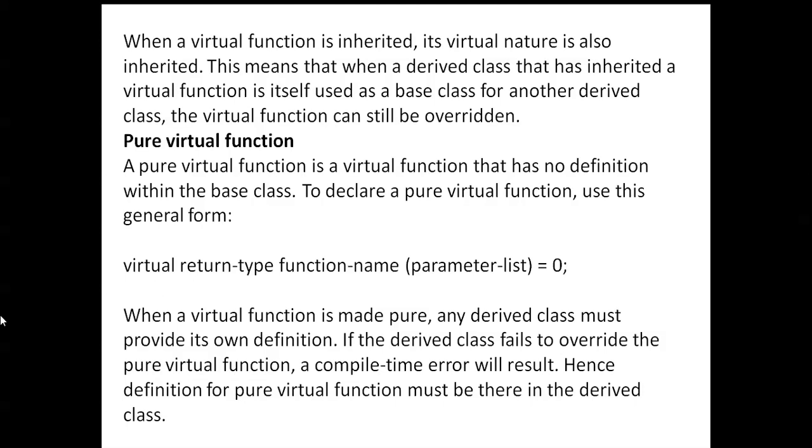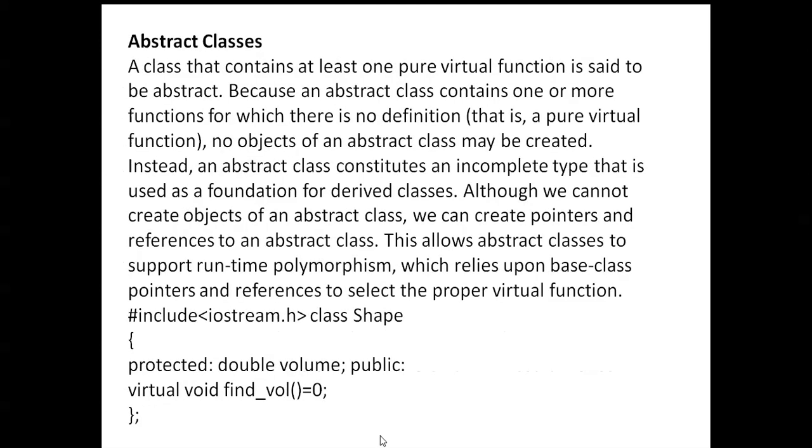When a virtual function is inherited, its nature is also inherited. When a virtual function is made pure, any derived class must provide its own definition. If the derived class fails to override the pure virtual function, a compile time error will result. Hence, the definition of the pure virtual function must be in the derived class.